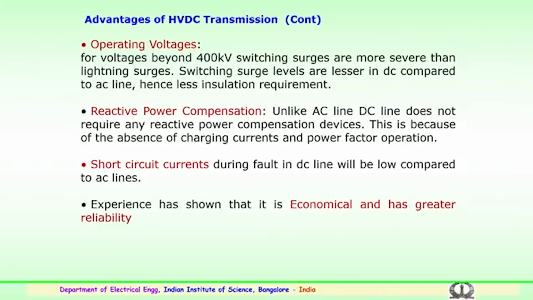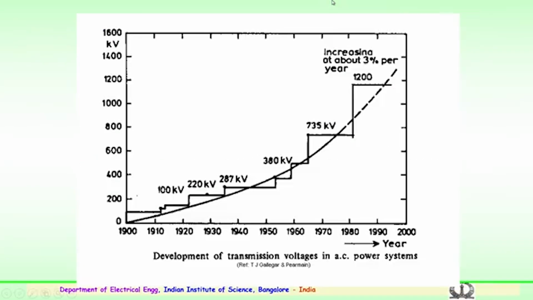With the experience of the last many years, even in the country and many other places where HVDC lines have been commissioned, it has been shown that it is much more economical and we also have greater reliability in comparison to the HVAC, particularly for long distance and bulk power transmission.